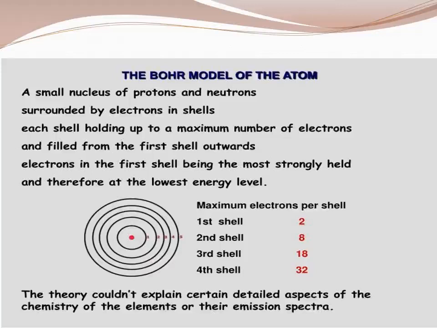Applying Bohr's postulates to the hydrogen atom and one-electron species such as H, He+, Li2+, the radius of the nth orbit and the energy of the electron revolving in the nth orbit were derived. The derivations can be done up to minute levels. Bohr's model determines the suitable energy supplied to the electron to jump from lower to higher levels, and the energy liberated when it jumps from higher to lower is called radiation.